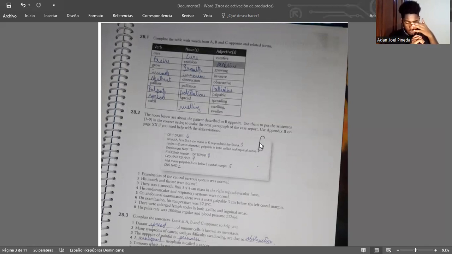28.2. The notes below are about the patient displayed in B opposite. Use them to put the sentences 1 to 9 in the correct order to make the next paragraph of the report. Use Appendix 2 on page 20 if you need help with the abbreviations. 6, 3, 7, 2, 8, 4, 5, 1.